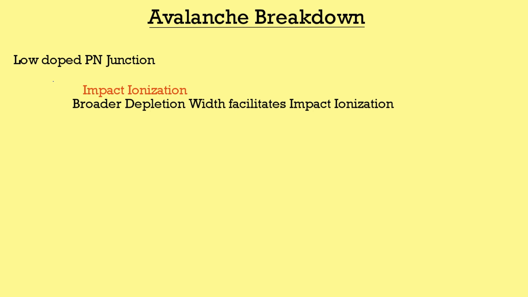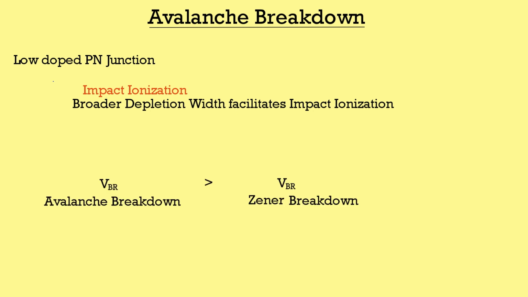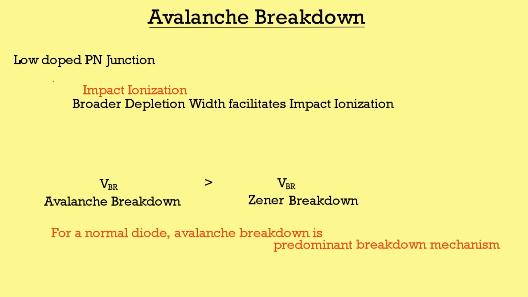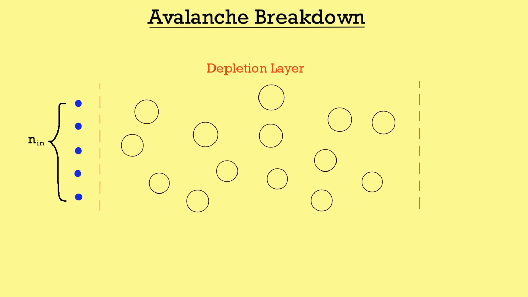Avalanche breakdown usually takes place at voltages which are much higher than the breakdown voltages for Zener breakdown. For a normal diode, avalanche breakdown is the predominant breakdown mechanism, as for Zener breakdown, you have to particularly dope the junction with high concentration. Now suppose that we have a depletion layer like this. Assume the total number of electrons entering through the depletion layer is N in. The circles are representing atoms. It does not matter whether the atoms are of semiconductor or the dopant atoms.